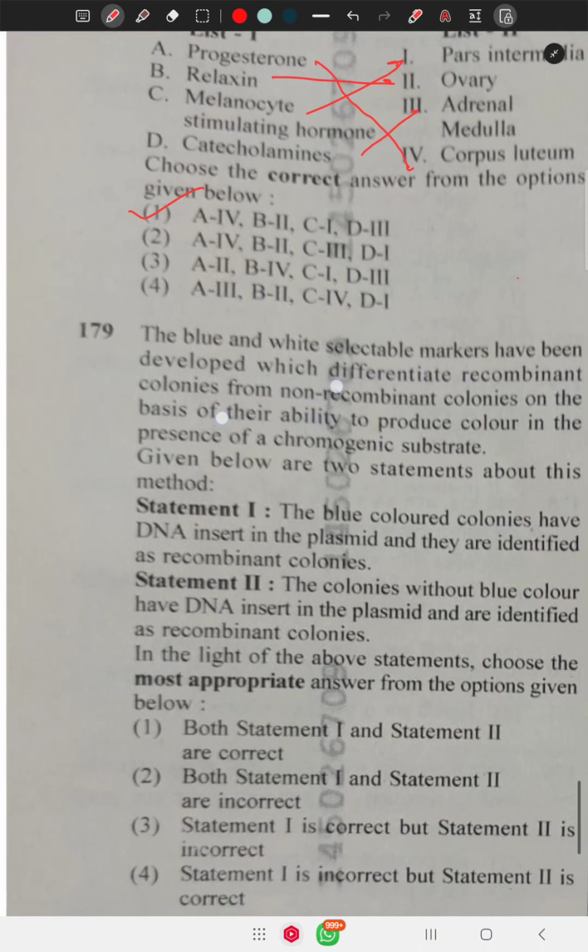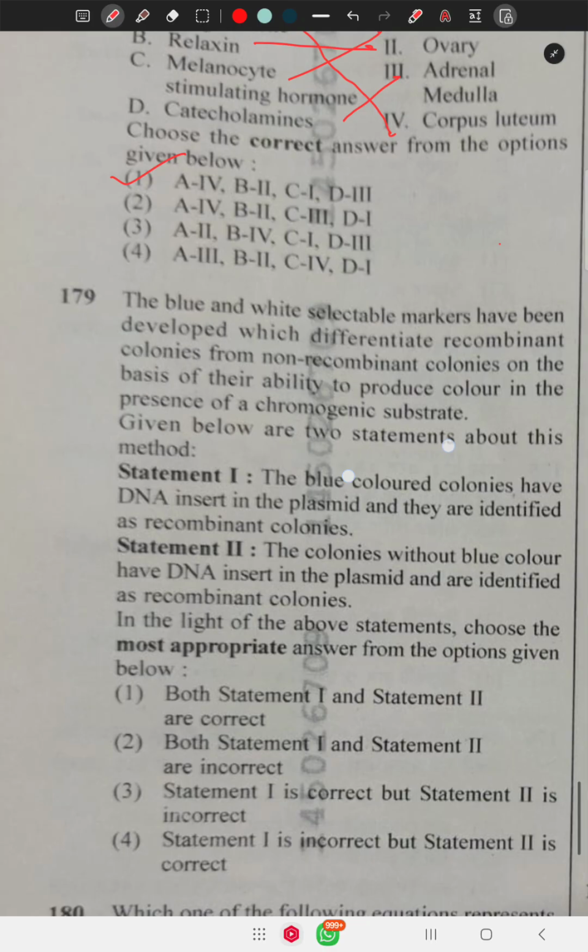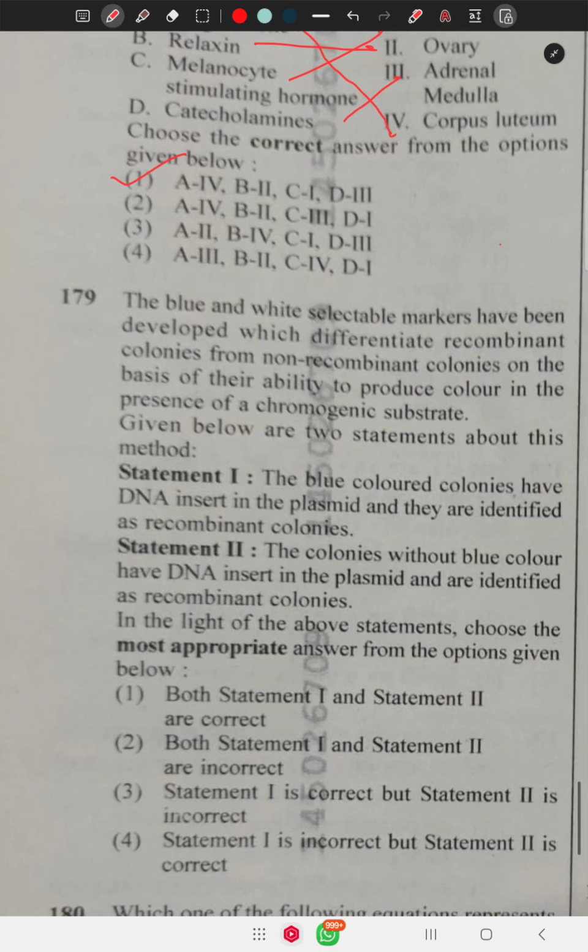Question number 179 says, blue and white selectable markers have been developed which differentiate recombinants from non-recombinants on the basis of their ability to produce color in the presence of a chromogenic substrate. Suppose this is a plasmid, suppose this is the EcoRI site, and here the beta-galactosidase gene is also present.